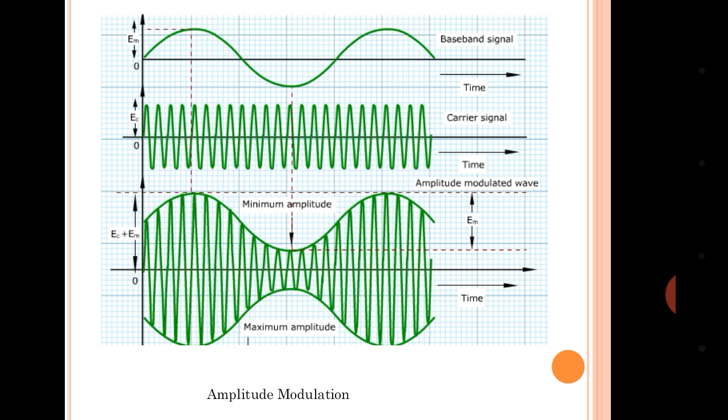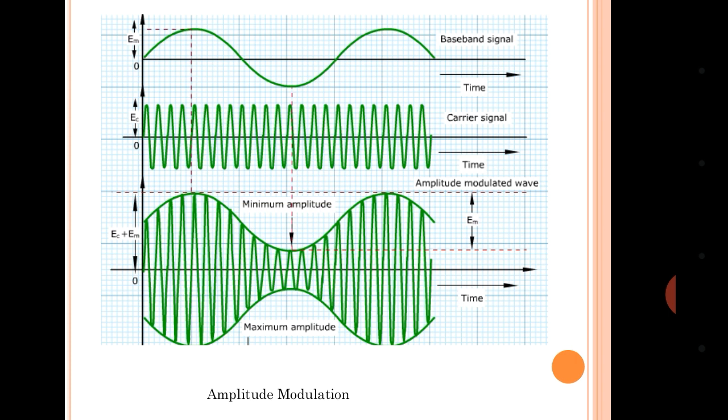Last is the modulated signal, right? In the modulated signal you will observe there are two envelopes. The amplitude of the carrier signal is increased or decreased in the third waveform, but its frequency remains the same because this is amplitude modulation.